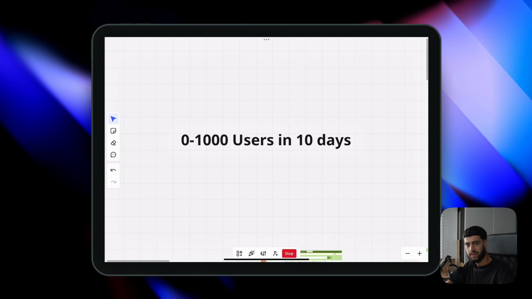What if you built something in a weekend and only 10 days later you had 1,000 users? That's what happened with me. I built an Islamic AI app called Sheikh AI using Webflow, Zapier, and ChatGPT. No ads, no investors, no full team. And by the first week, we had around 500 users, and by the 10th day, we had 1,000.